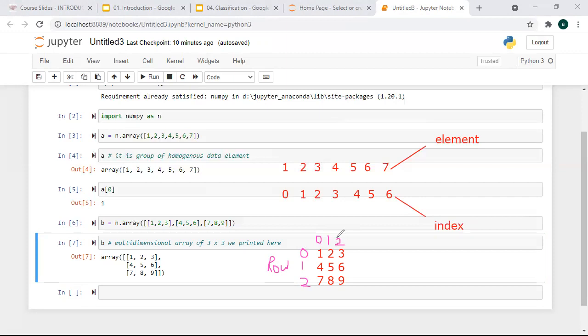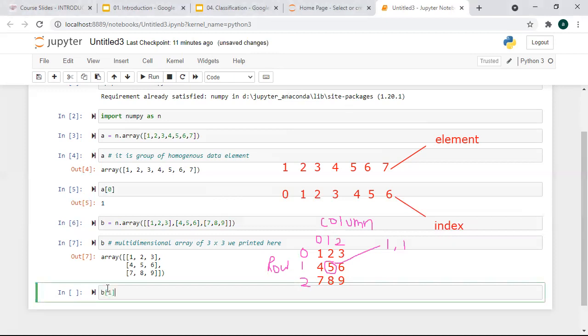Now, based on this, can you tell? So it will be the column, right? If you want to access an element, 5 suppose, you will see what is my row index, that is 1, and what is my column index, 1. So for this, the index will be 1 and 1, right? So like this it will be. If you want, you can try it here. Just write a, then 1, similarly 1, and run it.